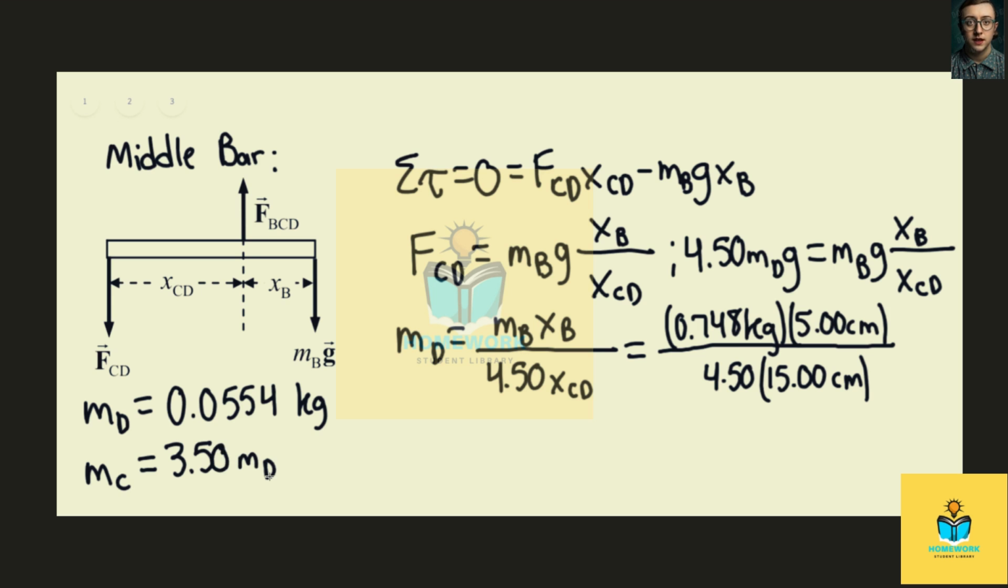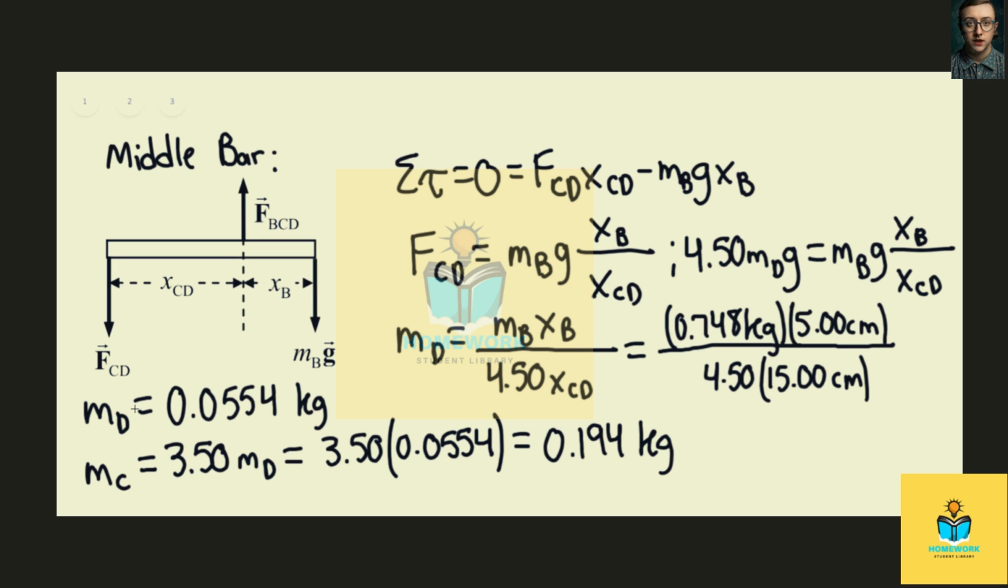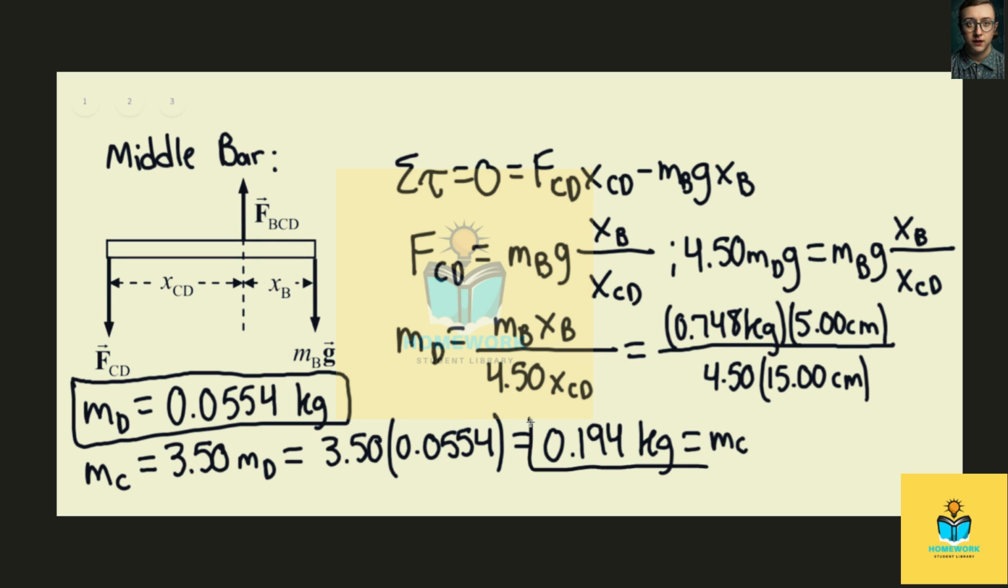We can then say that m sub c equals 3.50 times m sub d. This equals 3.50 times 0.0554. This equals 0.194 kilograms. So we find mass sub d here, mass sub c here, and then we can apply the sum of forces in the y direction.